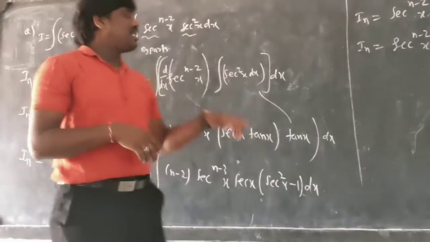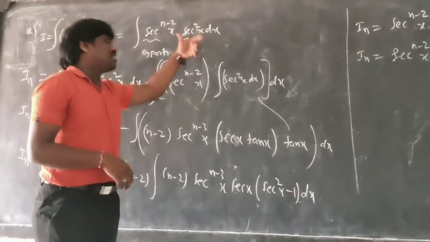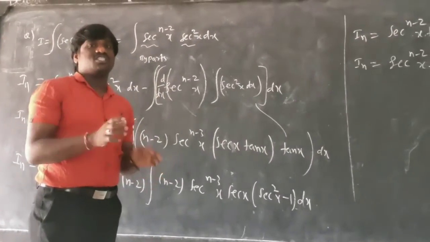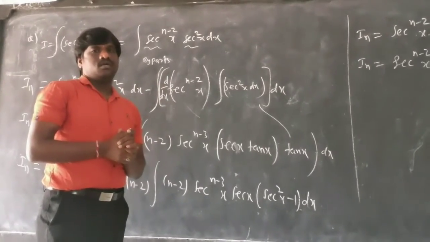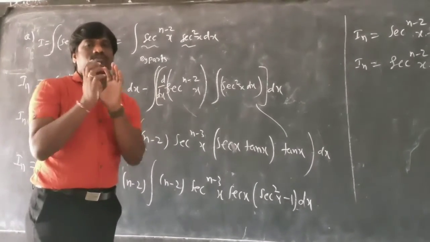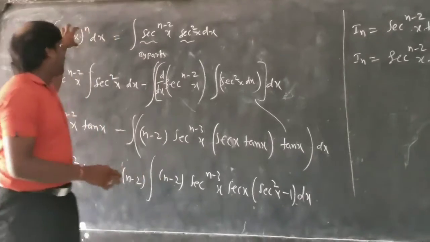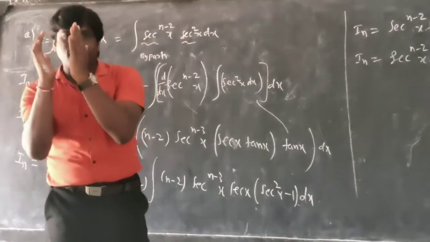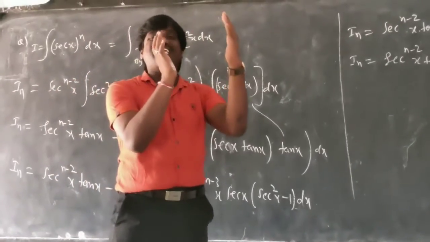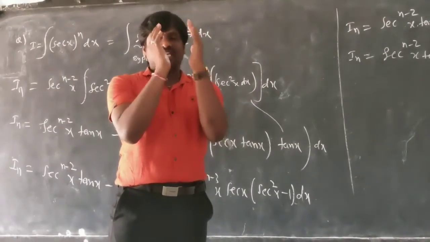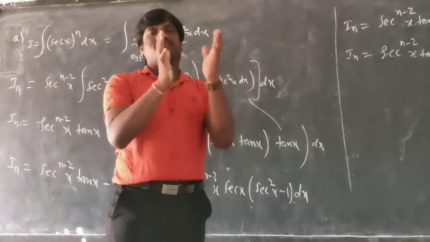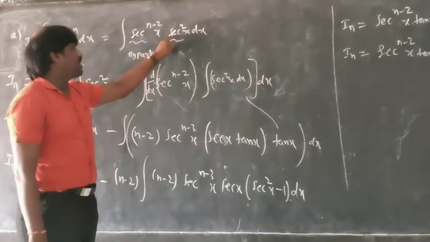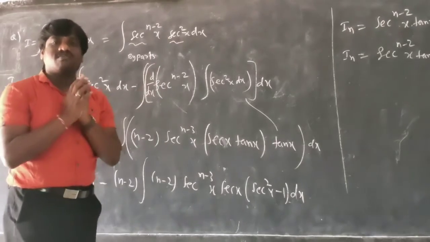You cannot write sec power n minus 2 x into sec x, you don't write n minus 1 into sec x, because integration of sec x will be difficult. You have to write the product of two functions such that one is easy to differentiate and one is easy to integrate. You know sec square x is here, and the integration of sec square x is very easy.